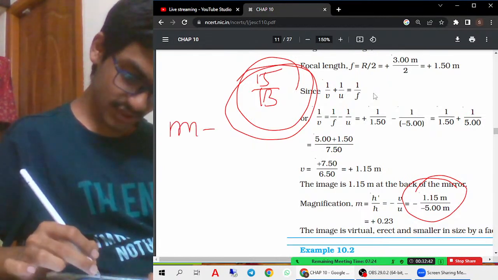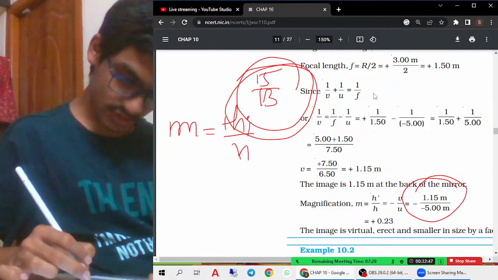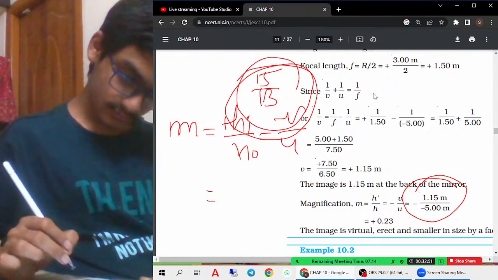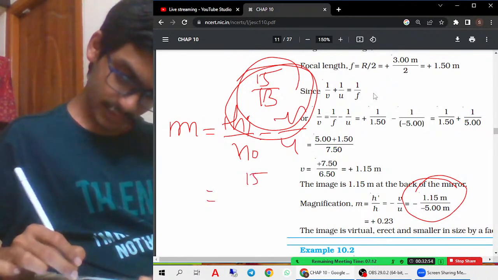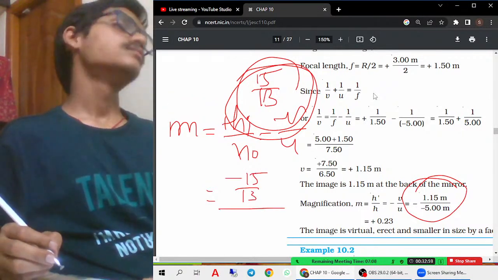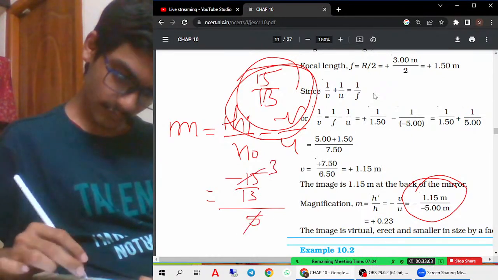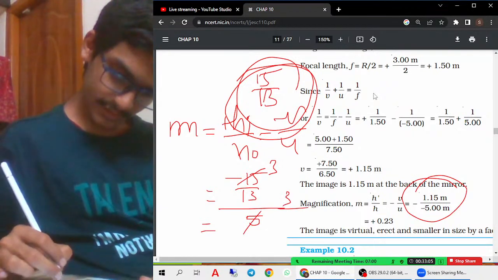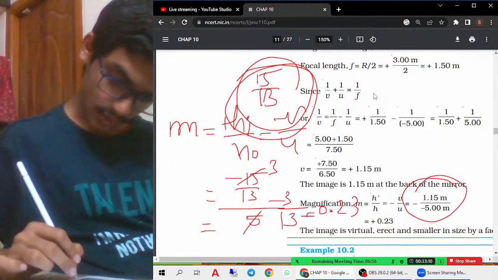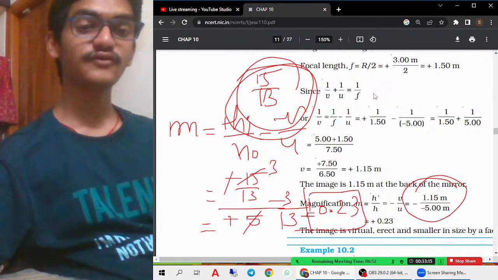So magnification is equal to hi by h naught, equal to minus v by u. So minus v value, I am taking 15 by 13 only. Minus by u value, what you got, 5 you got. So 5 3s are, so the final value is 3 by 13. 3 by 13 means you get 0.23. Minus and minus will cancel, so plus 0.23.